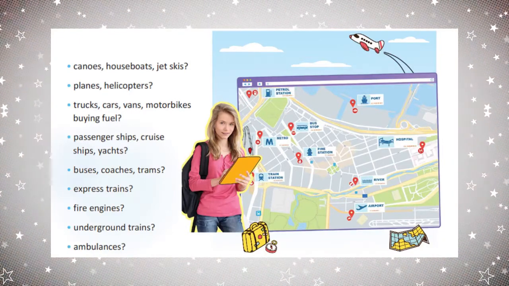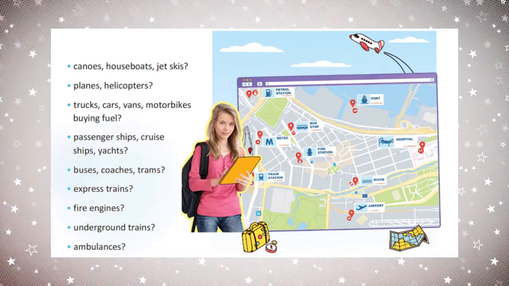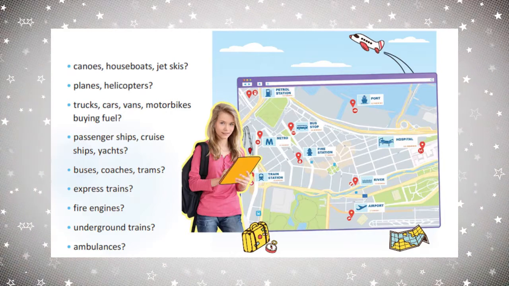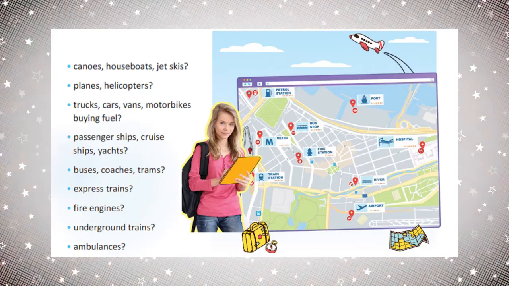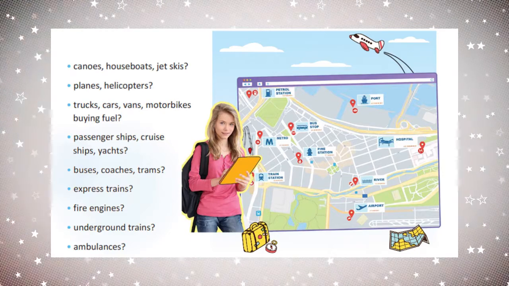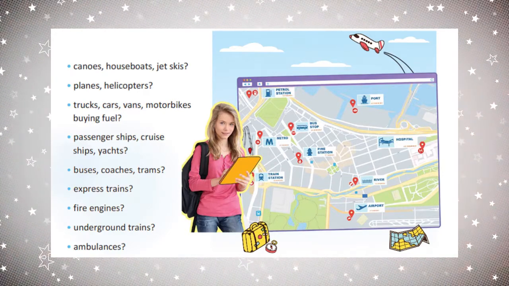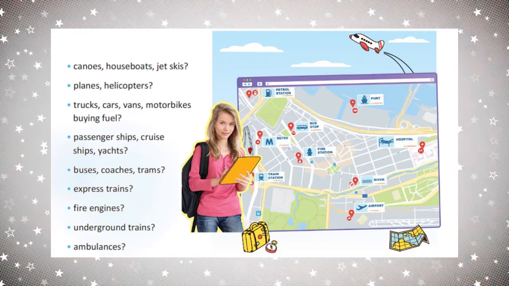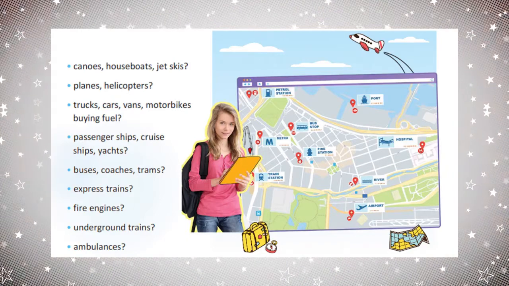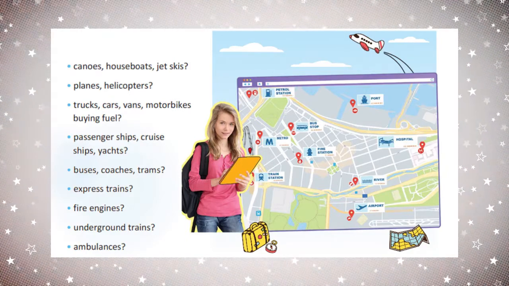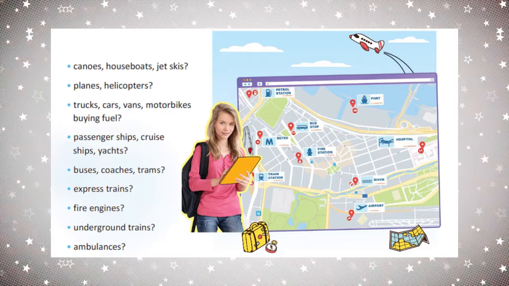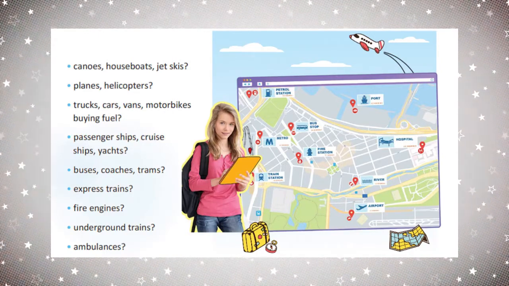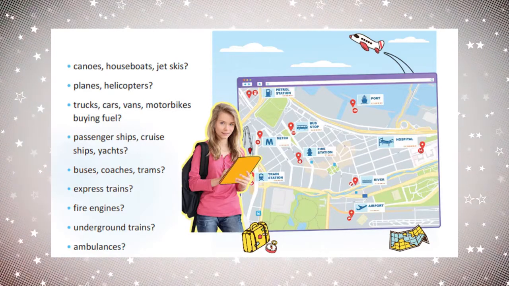So, planes or helicopters? Find on the map, where can we see this? Yes, this can be found at the airport. Trucks, cars, vans, motorbikes, buying fuel. What's this? A petrol station probably. Yes, petrol station. Passenger ship, cruise ships, yachts. Again, this is the port. Buses, coaches, trams. What's this? Find the information. Yes, this is the bus station or bus stop.